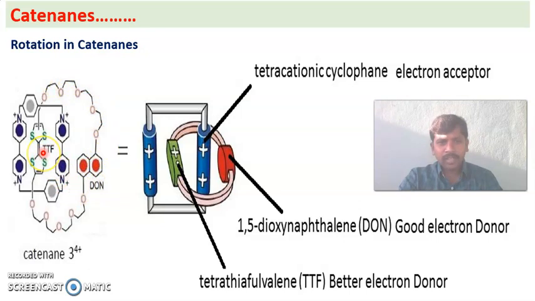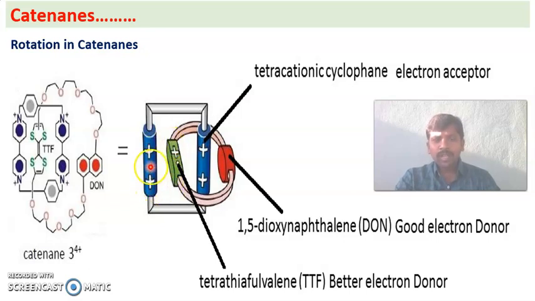This is one recognition site, TTF. This is another recognition site. So in the picture, the TTF recognition site is represented in green color, and the DON recognition site is represented in red color. So this is the pictorial form, and this is the actual structure of the catenane. Now we can go for the pictorial form.